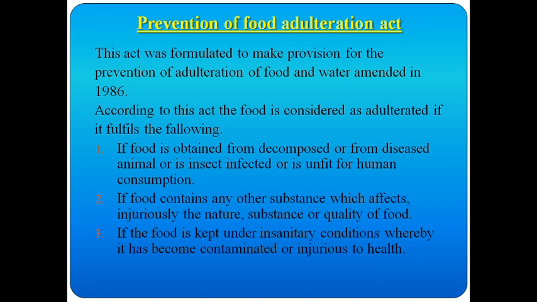Papaya seeds and pepper seeds resemble each other, so instead of pure pepper seeds, they mix the pepper seeds with papaya seeds and sell them. Papaya seeds cost nothing, but pepper seeds are very high in price. So they mix both together and sell to the public. That is also a food adulteration.